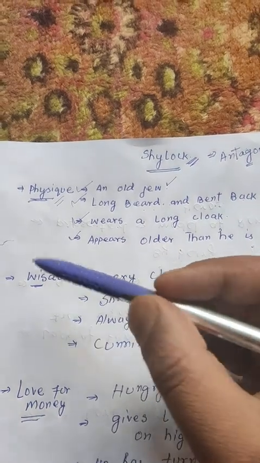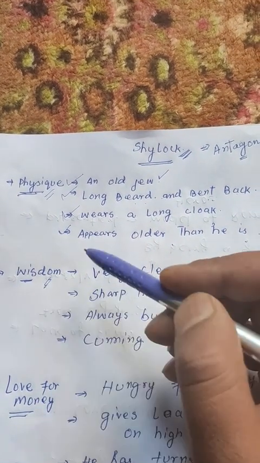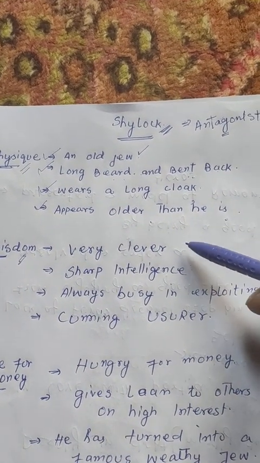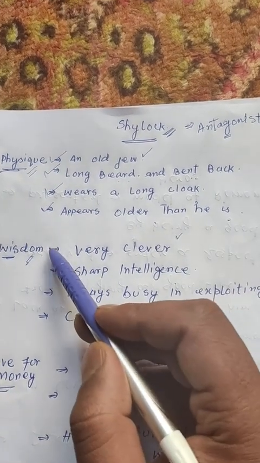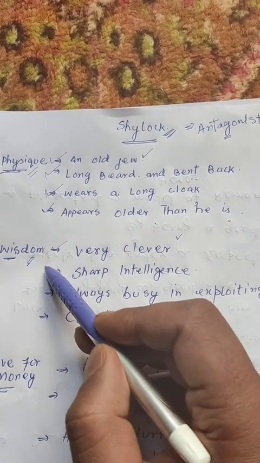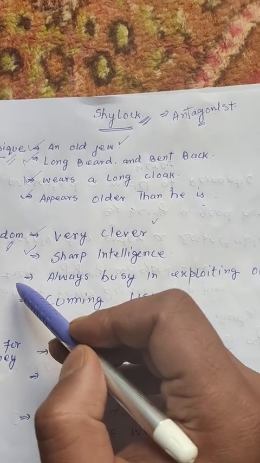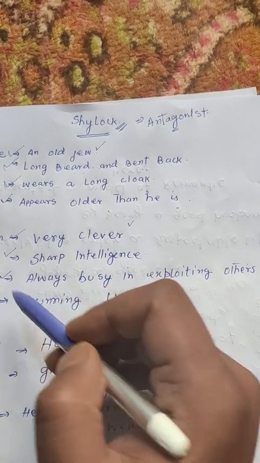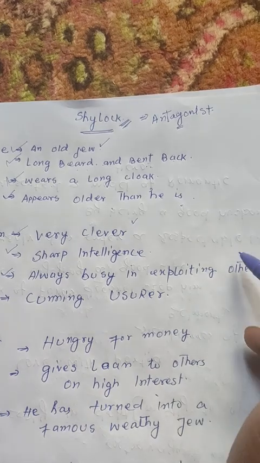Now the second part of this character is his wisdom. In the play, Shylock appears to be very clever. He has sharp intelligence, and he's always busy exploiting others. How does he exploit others?